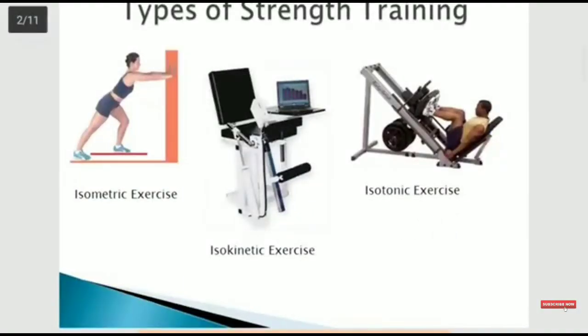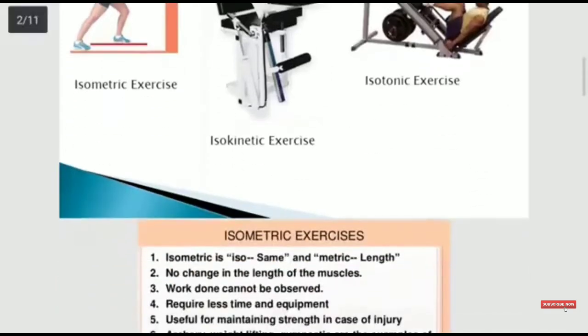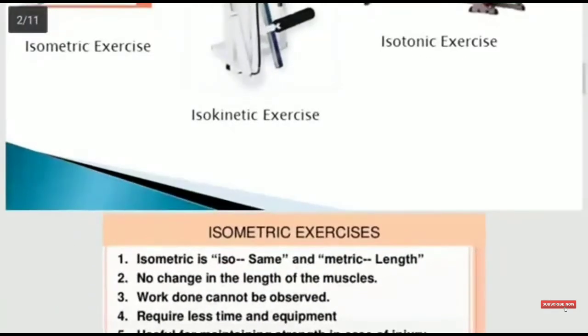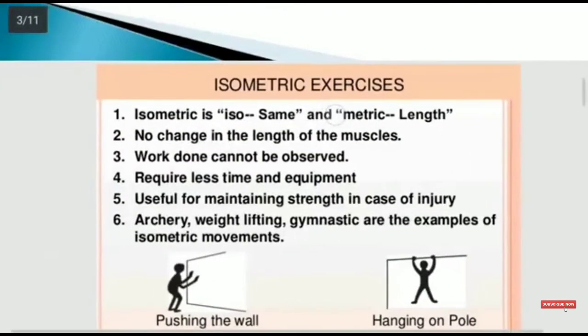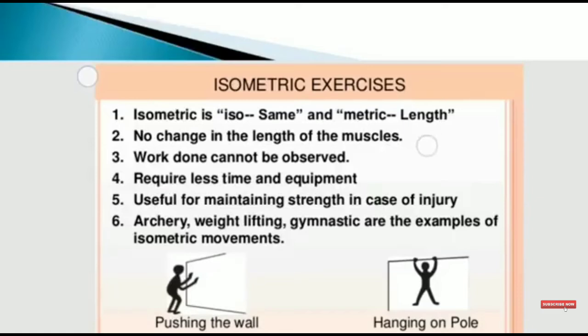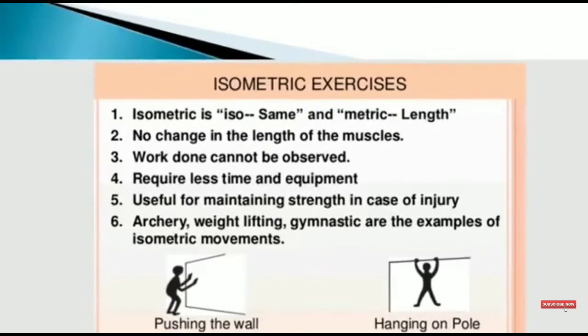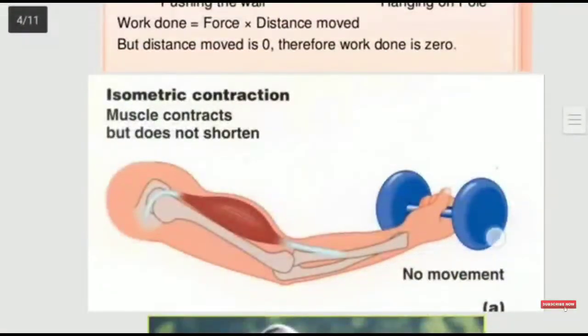Hi dear students, we have to study three types of exercise under the heading types of exercise: isometric, isokinetic, and isotonic exercise. From the term itself, you may understand what it means. Iso means same. So we have to see the meanings of metric, tonic, and kinetic. In the case of isometric exercise, iso refers to same and metric refers to the length because meter is the unit of length.